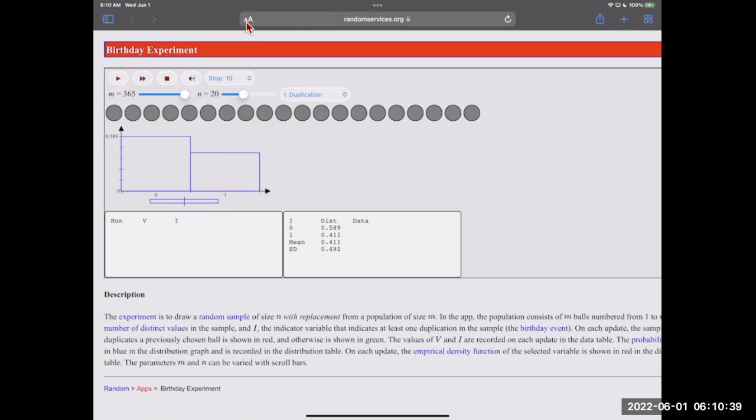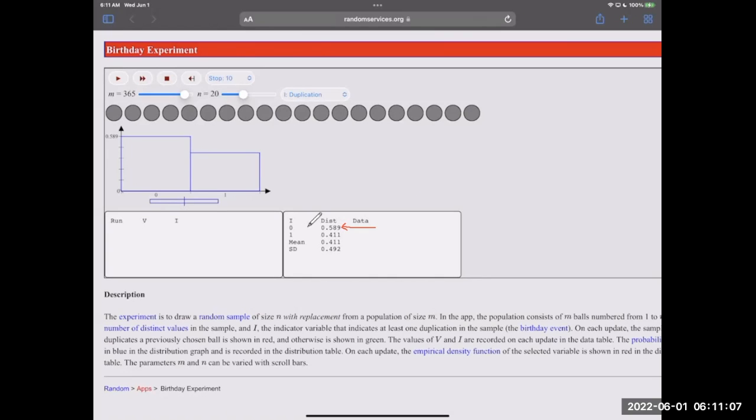And I haven't actually run any experiment yet, but down here, this thing is giving us the theoretical or classical probability of there being no students in the class having the same birthday.